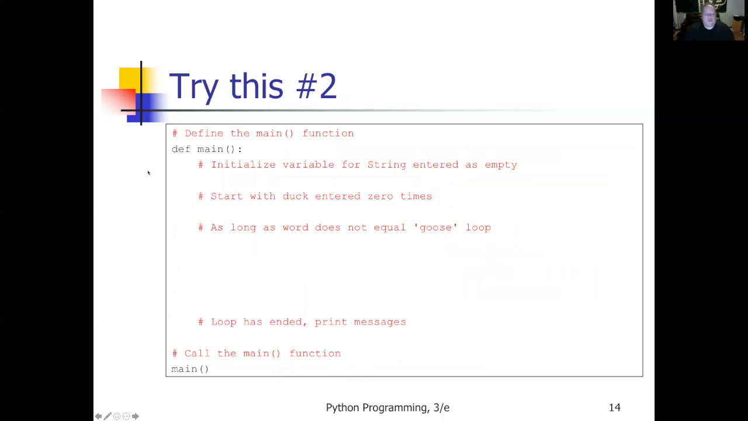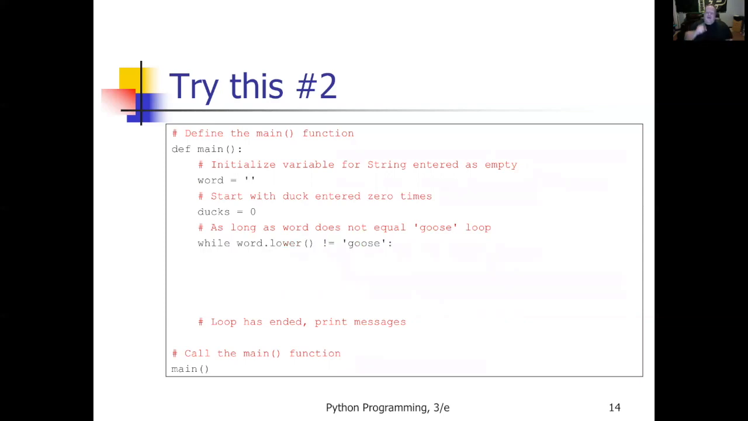So the first thing I want to do is define my main function, and I'm going to have a variable for my enter string, and I want to initialize it as empty because I'm going to use this string to check what word they entered. Did they type in duck? Did they type in goose? Or whatever. Then I'm also going to initialize a variable for how many times they typed in the word duck. So I'll call this variable ducks, and I'll say that it starts at 0.